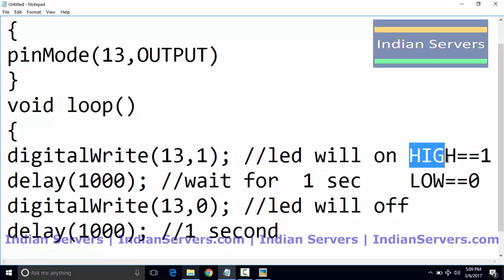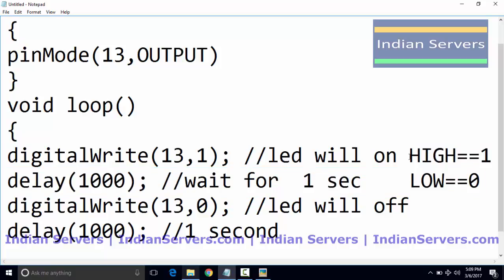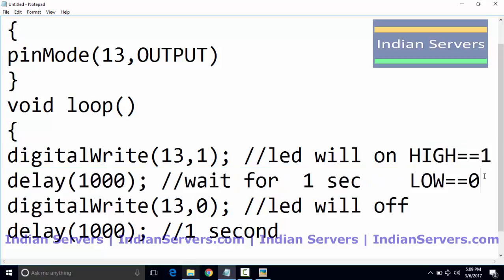Every time we can use 1 and 0, which will reduce the complexity in the program.